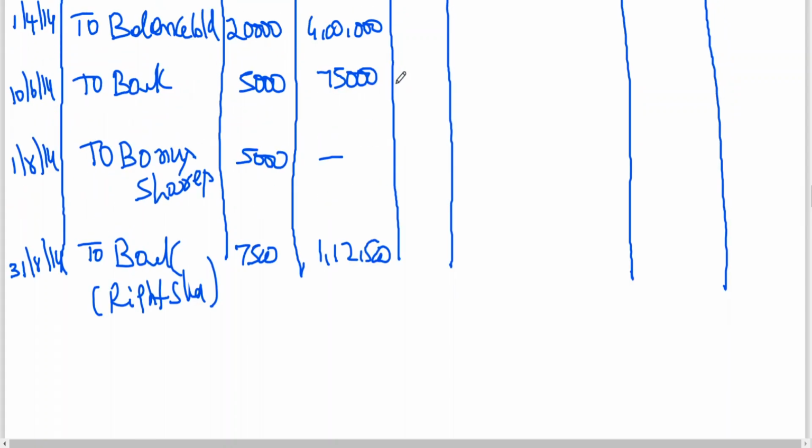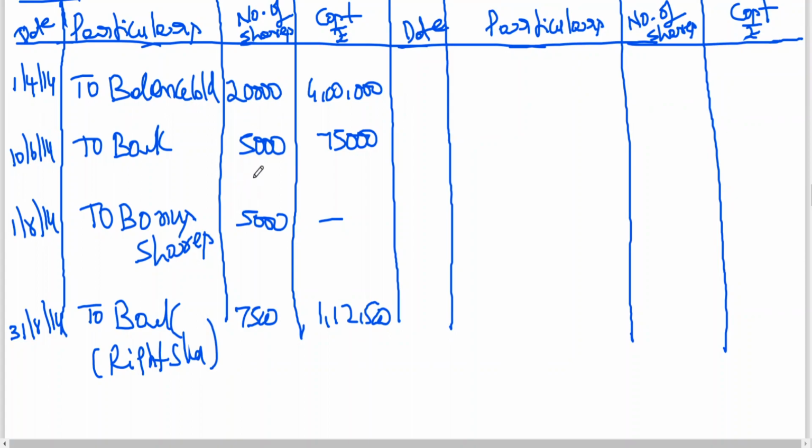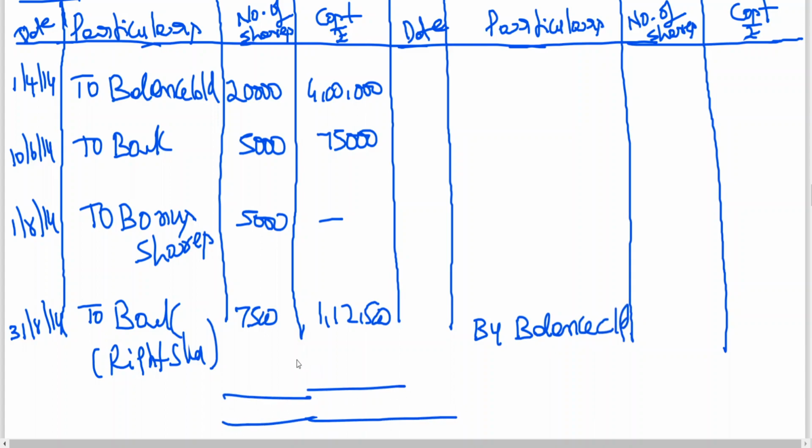Okay. This is the opening balance. This is purchases. This is bonus shares, right shares. You don't have any sale. In this problem, we don't have any sale of shares except sale of renouncement of right shares. Therefore, obviously 37,000 shares.